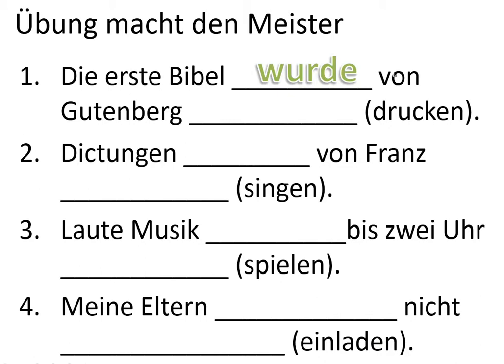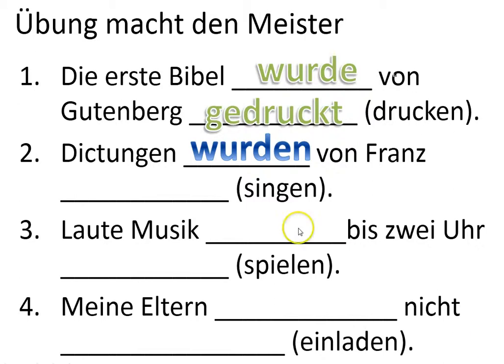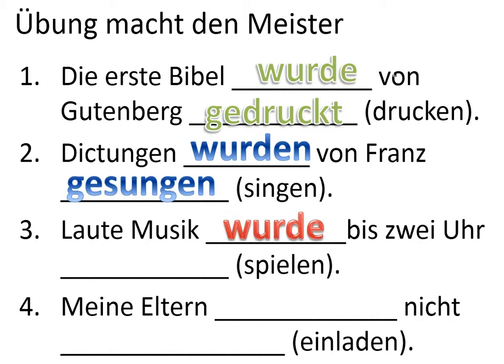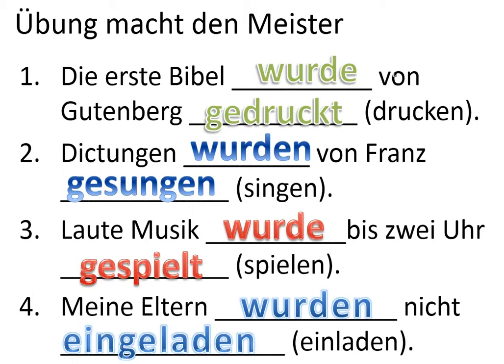Die erste Bibel wurde von Gutenberg gedruckt. Dichtungen wurden, because that's plural, von Franz gesungen. Laute Musik wurde bis zwei Uhr gespielt. Meine Eltern wurden nicht eingeladen.